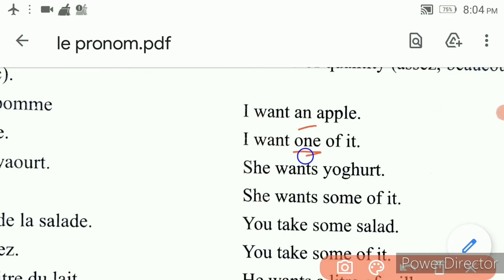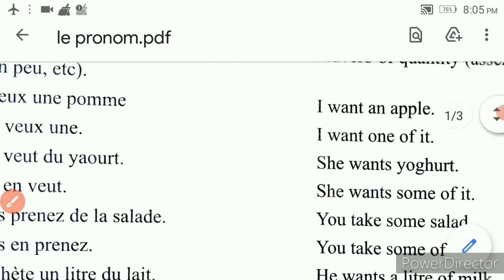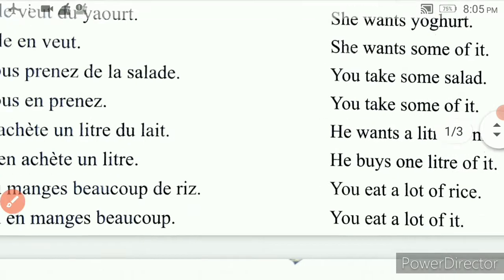So, you are not removing this an or one. You are just removing the pomme here. So you should not remove this un fully. As how you remove this de la here, you cannot remove this un here. Got it? So it will remain the same. I want an apple. I want one of it.